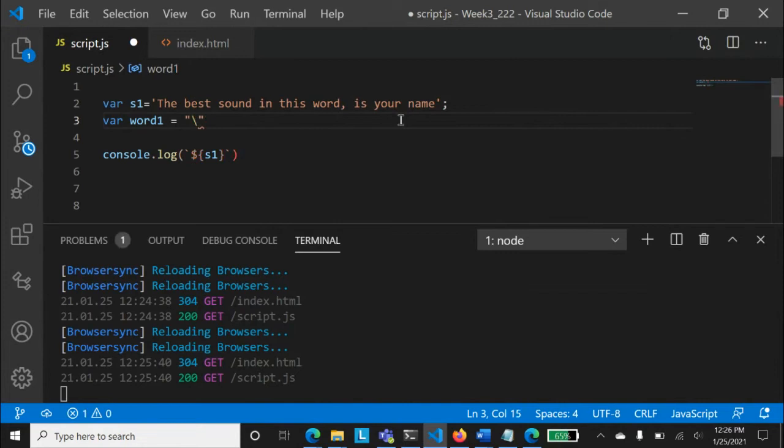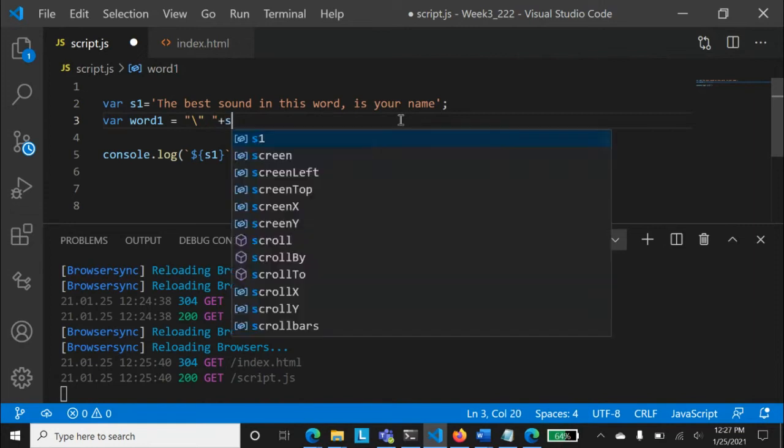So you remember what the backslash was used for? Anyone? Why did we use the backslash? It escapes the next character. You remember escape sequences: backslash n, backslash t, backslash a, backslash b. There were lots of escape sequences that you used in C language. I hope you remember those. Yes, exactly. So first of all, I'm escaping this inverted comma.